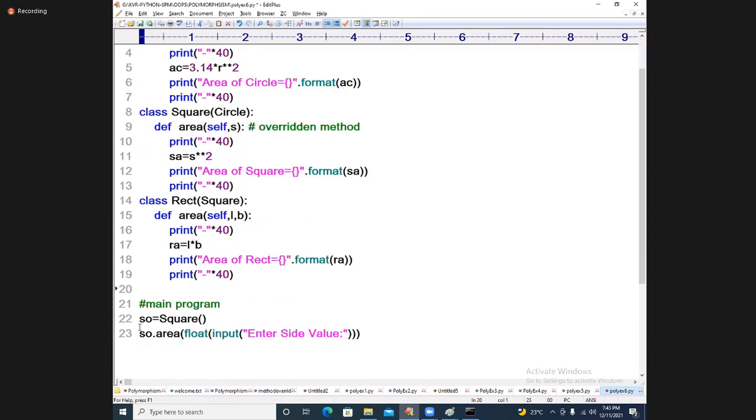Come to the point. I say here, RO is equal to what? Rect.